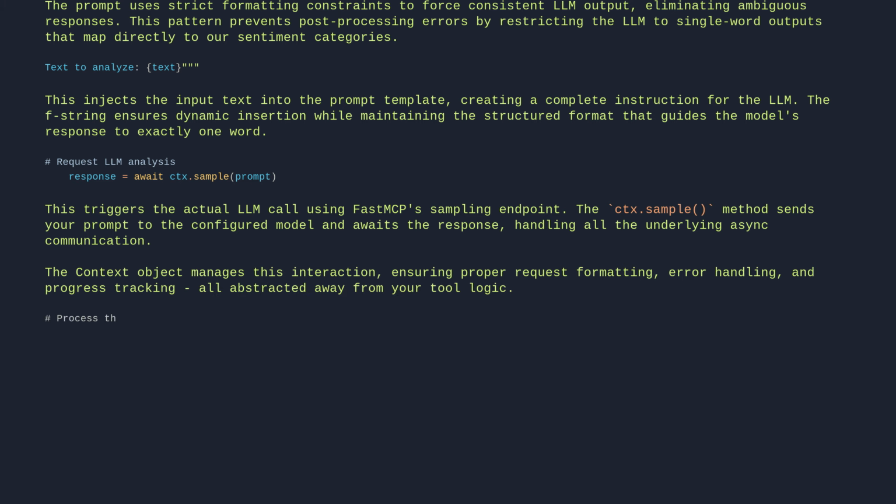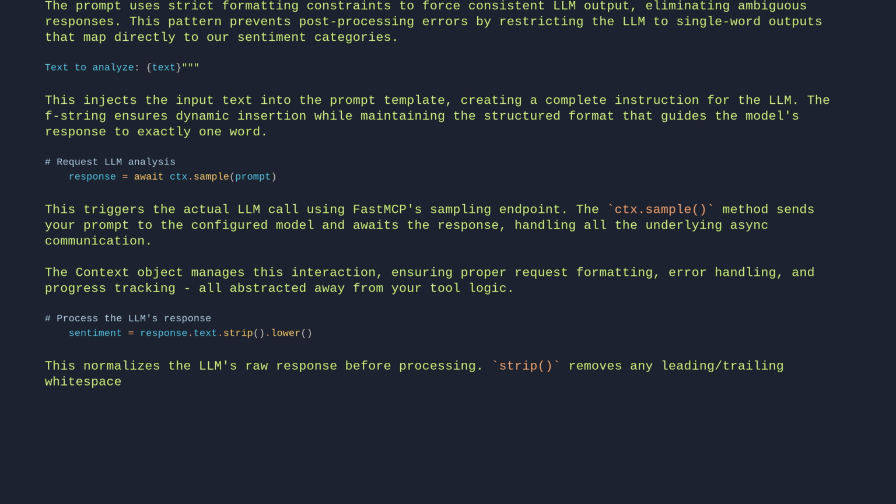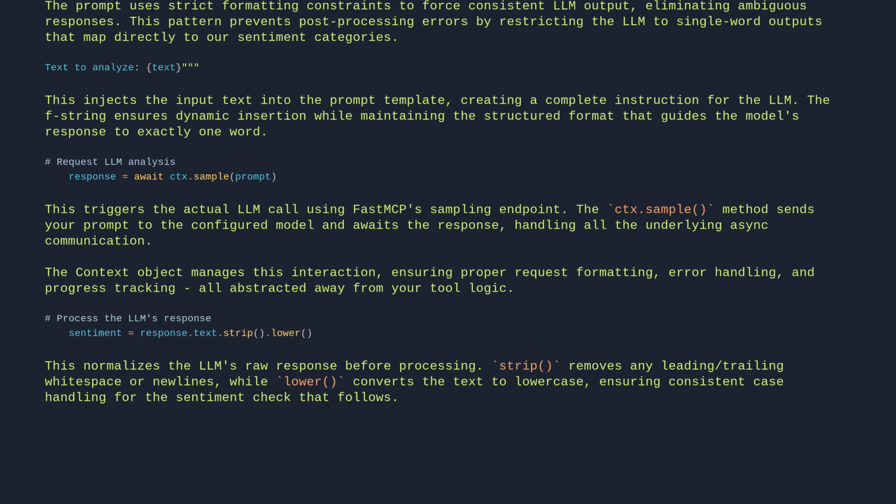# Process the LLM's response. sentiment = response.text.strip().lower(). This normalizes the LLM's raw response before processing. Strip removes any leading or trailing whitespace or newlines, while lower converts the text to lowercase, ensuring consistent case handling for the sentiment check that follows. This preprocessing step prevents false negatives from extra spaces or inconsistent capitalization in the model's output.